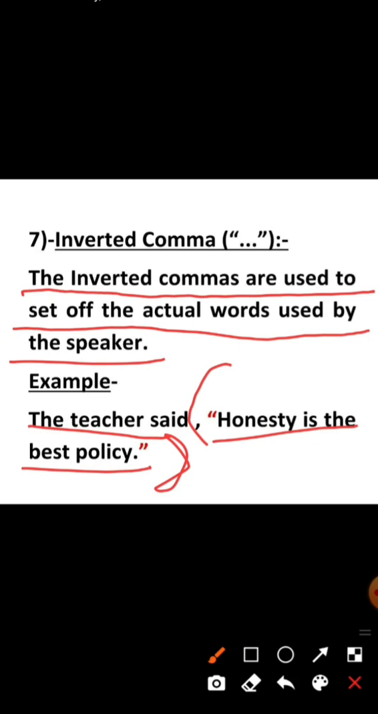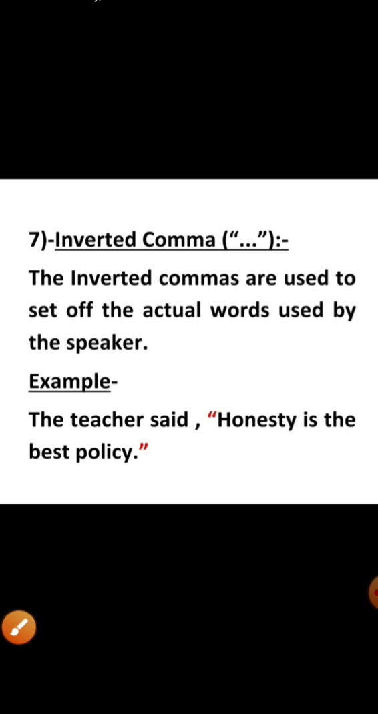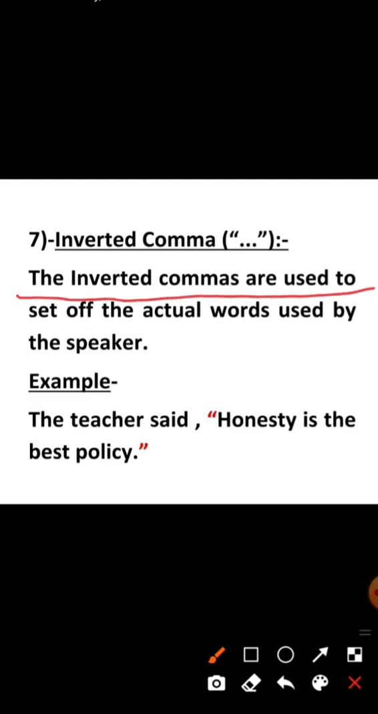Okay students, so you should keep in your mind that inverted commas are used, just see, inverted commas are used to set off the actual words used by the speaker.